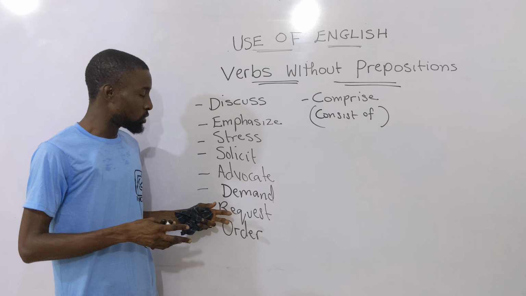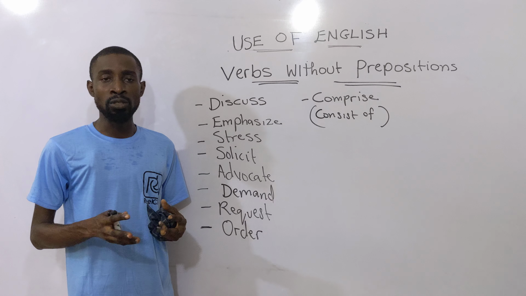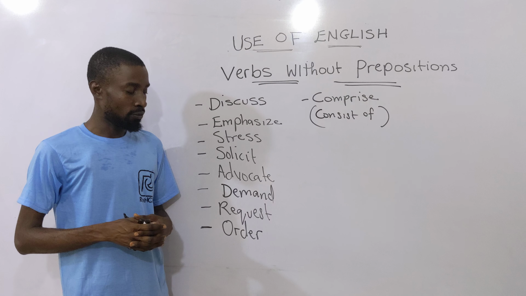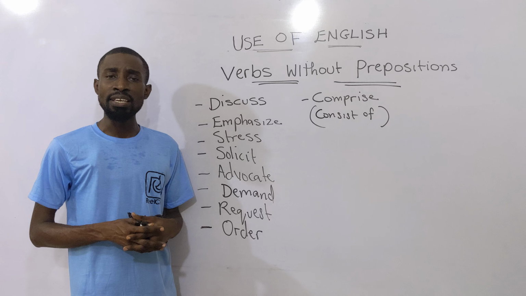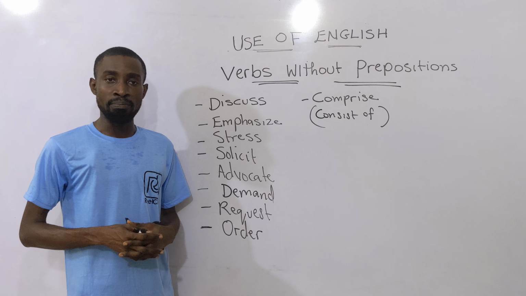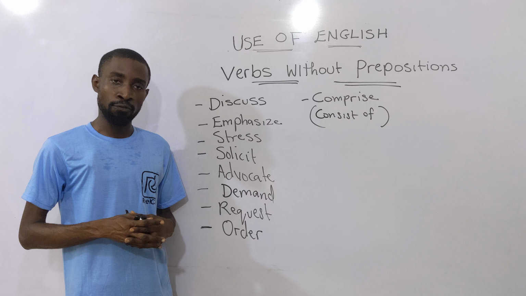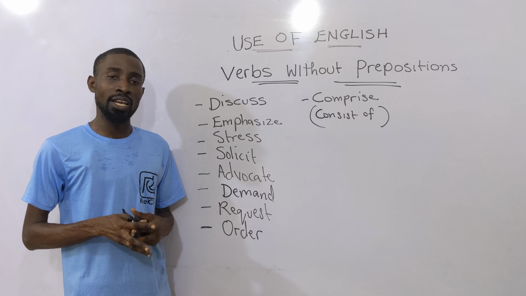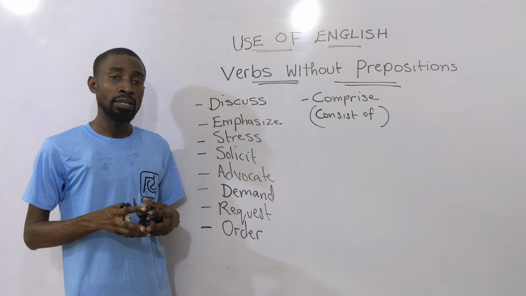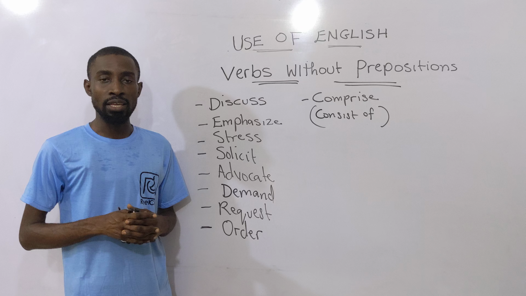All right? But when you use demand as a noun, then it can go with for. For example, "The girl made a demand for money." In other words, that demand becomes a name. "The girl made a demand for money from her parents." It becomes grammatically correct because in this second example, demand does not function as a verb, but strictly as a noun.